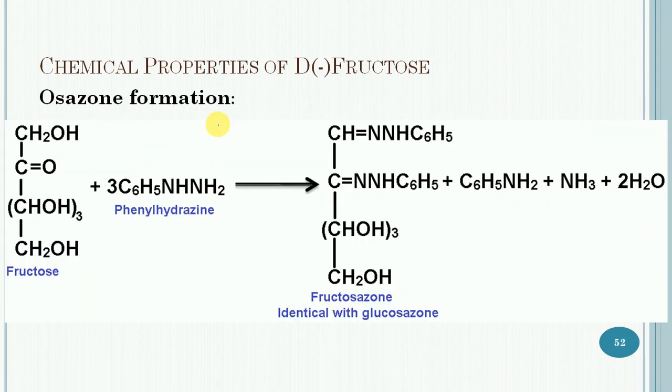Next is the formation of osazone. If fructose is treated with phenylhydrazine in excess, it can form osazone, which is identical to glucosazone.